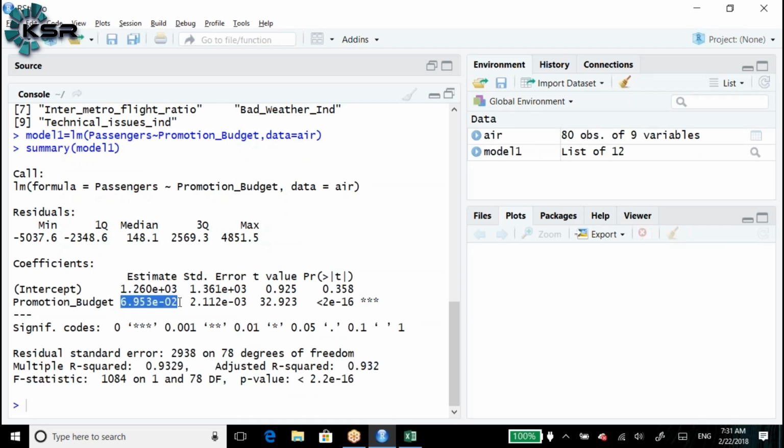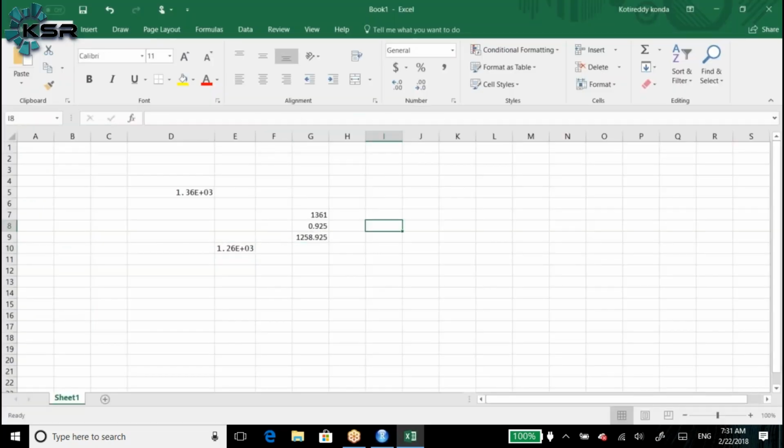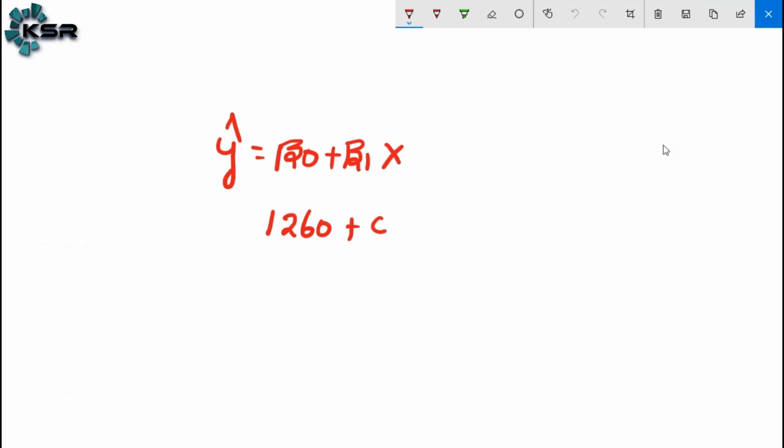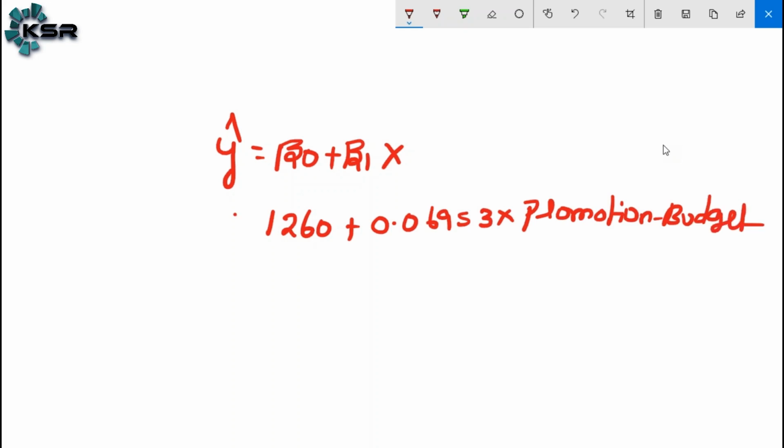Beta 1, let's keep it easy to understand, 0.06953. 0.06953 into X, where X means promotion budget. This is an equation. This is the y hat. That is the predicting of, what is the predicting? Passengers. Predicted passengers are this much. This is the equation.